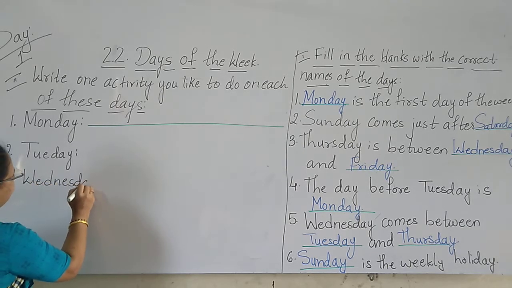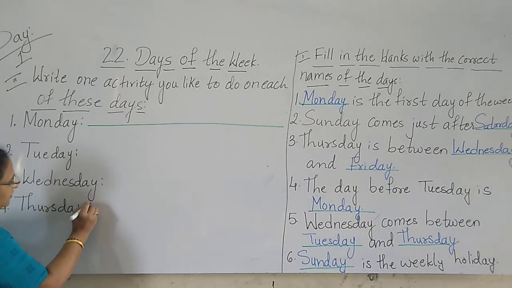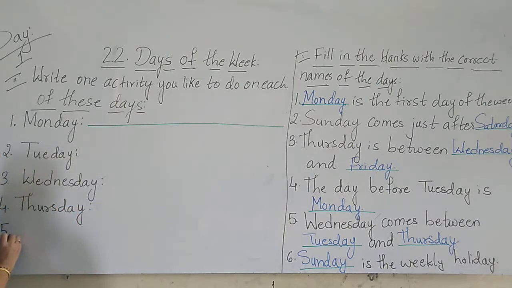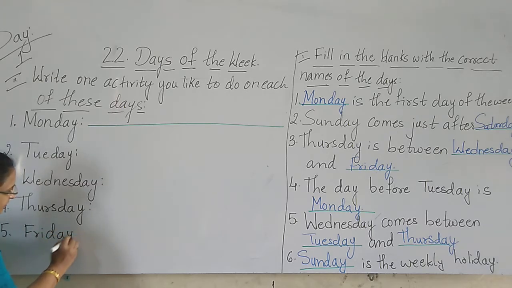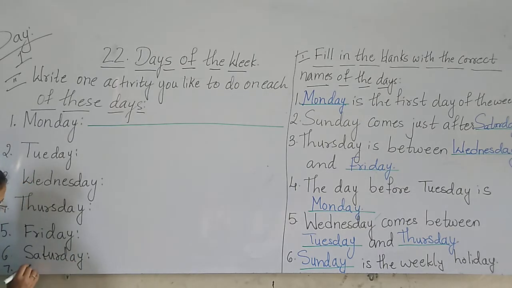Wednesday. The fourth day, Thursday. Then the fifth day, Friday. Sixth day is what? Saturday. Seventh day is Sunday.